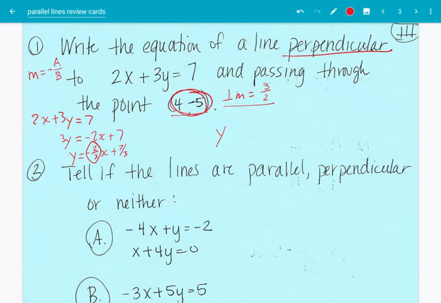So that's y. Remember point slope form, I'll write it up here: y minus y1 equals the slope times the quantity x minus x1. Okay, so y minus the y up here, that's a negative 5, so that's going to be a plus 5, equals the slope, which is 3 halves, times the quantity x minus 4.